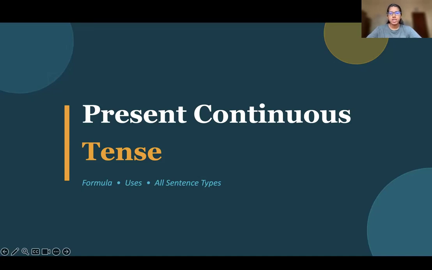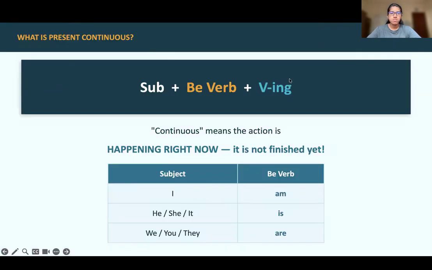Today we are going to learn about the present continuous tense, one of the most useful tenses in English. So let's get started. First, let's understand what continuous means. Continuous means something is happening right now. It is not finished yet.